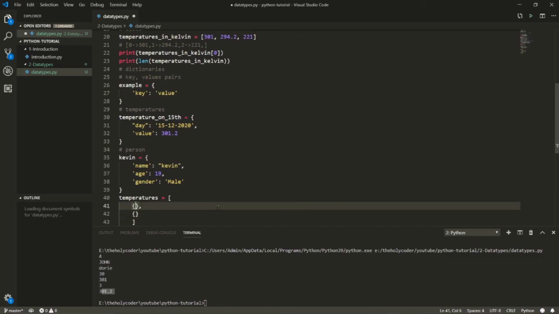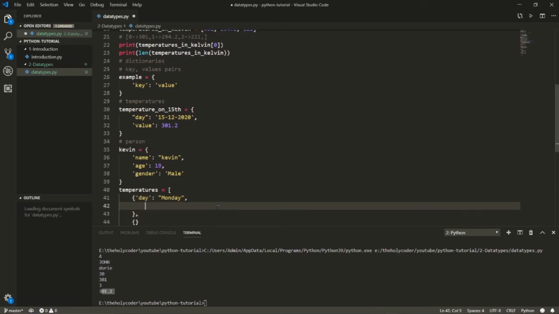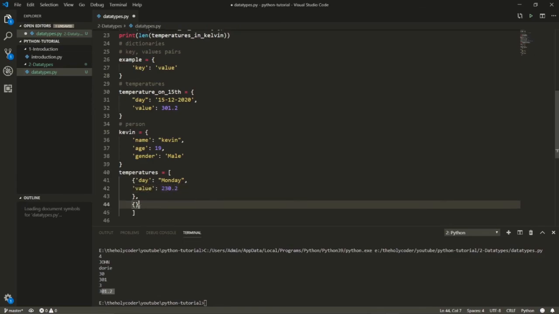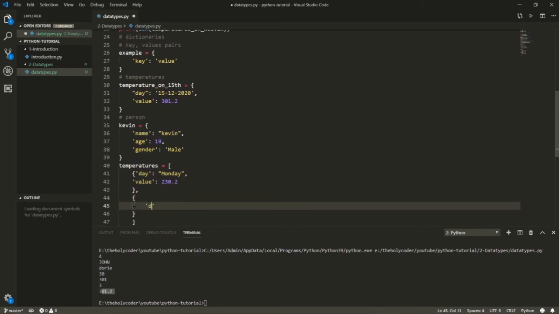My temperatures consist of day, sure, Monday, and these are unrealistic values. In reality, it's not that low, I think. So let's just go with 2 for now.